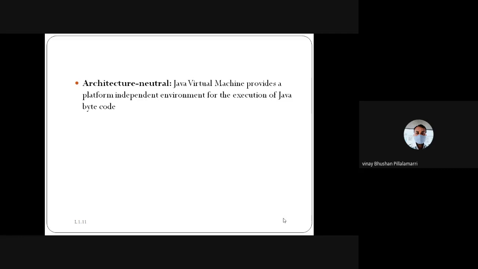And another is architecture neutral. That is how we are creating the JVM. This provides a platform independent execution. How is this user-convenient English language being converted into machine language, then to the bytecode,